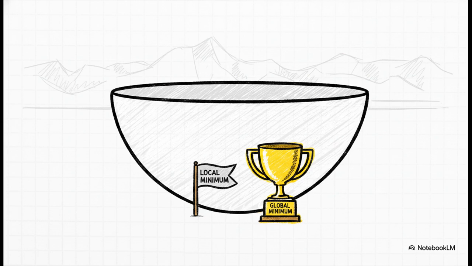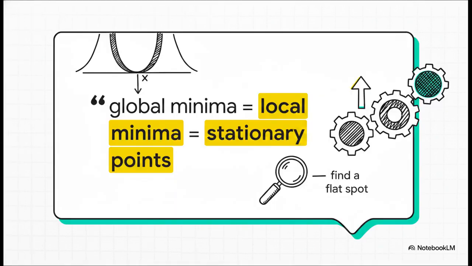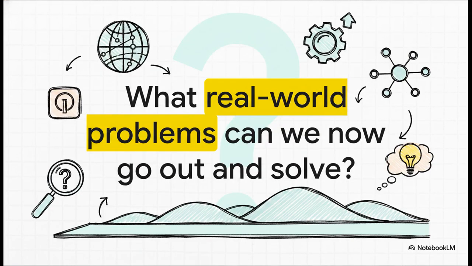Once you hit the bottom of any valley, you can stop looking because you found the lowest point in the entire universe of that function. This makes things so much easier. For these special convex problems, the global minimum, the local minimum, and the stationary points are all the exact same thing. This means our simple little three-step process from the beginning is all we need. Find a spot where the derivative is 0, and you're done. You've solved it.